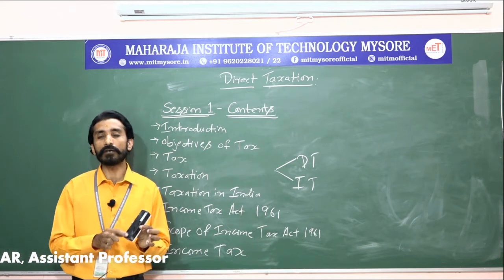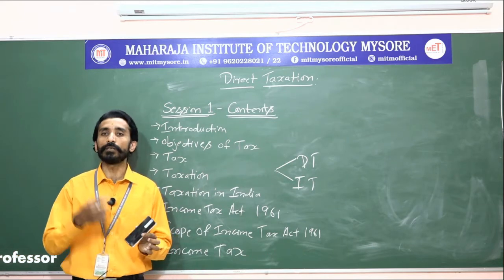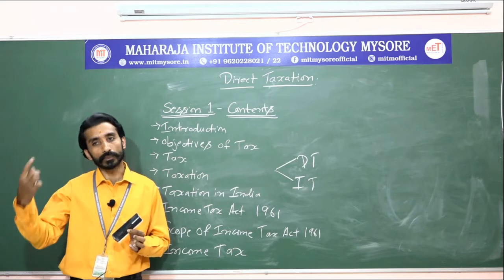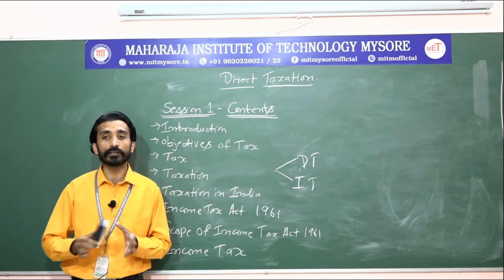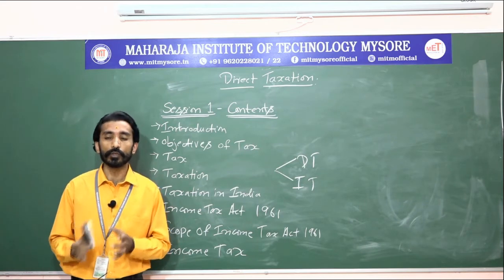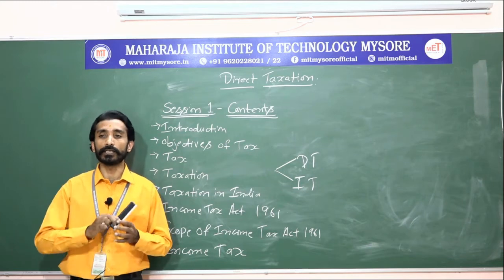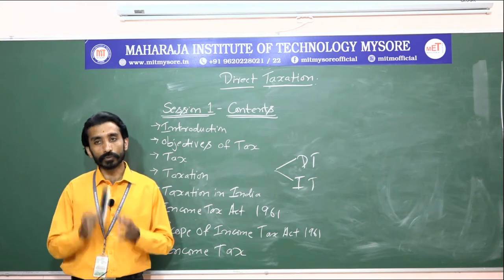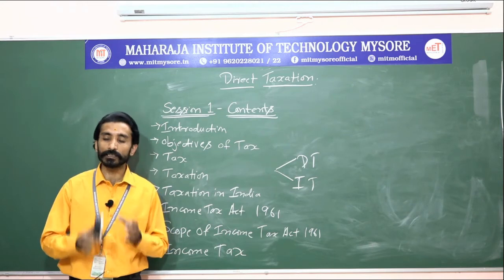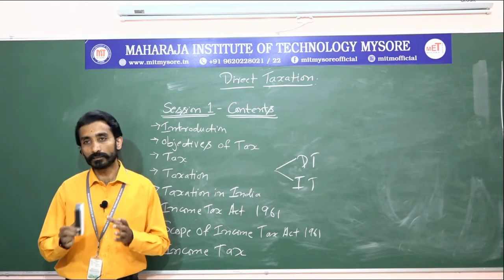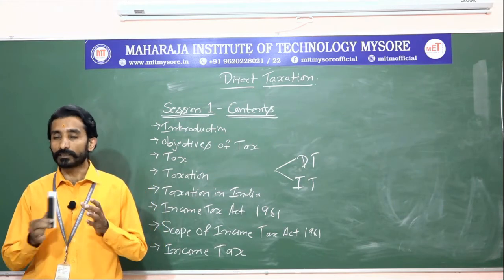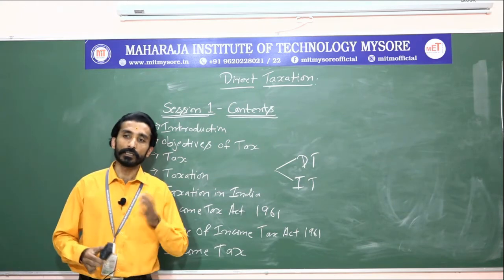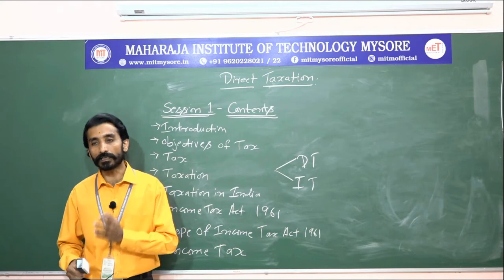On behalf of that purchaser, I will be collecting the tax and paying it to the government. So this is indirect tax, where an individual is not directly connected in making the payment of tax. So it is said to be indirect tax. In the Indian taxation system, the tax is classified into direct tax and indirect tax.